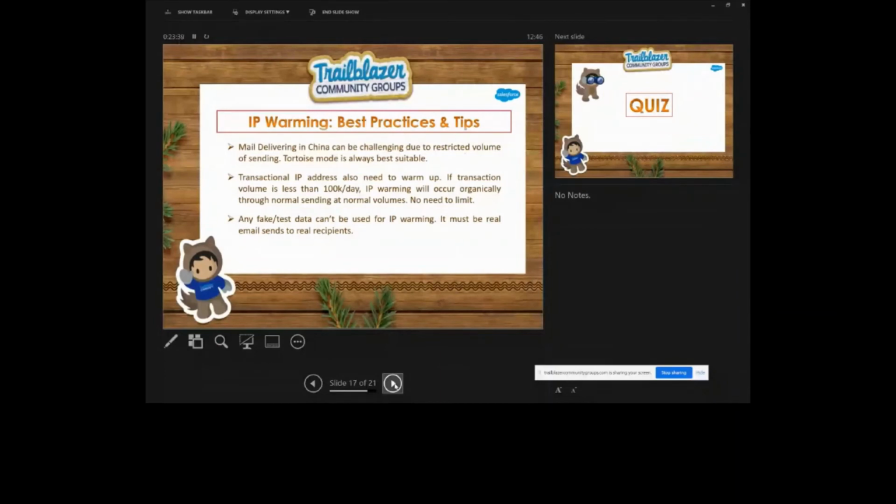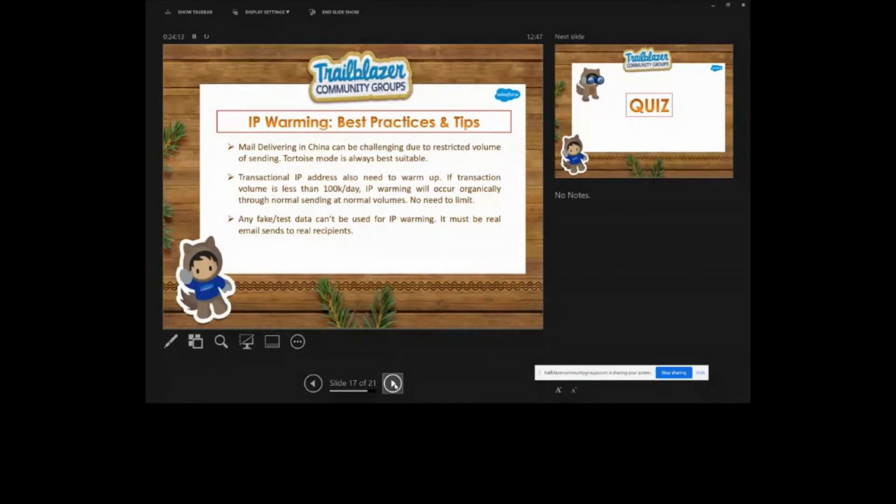Mail delivery in China, yeah, that's the point. If you are sending any email to the China region, always make sure that the process is slow, or we can say tortoise mode. Tortoise mode is always best suited. If you are sending email to China, the process should be very slow, because there are a lot of restrictions compared to other regions.